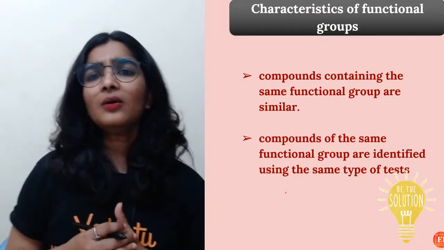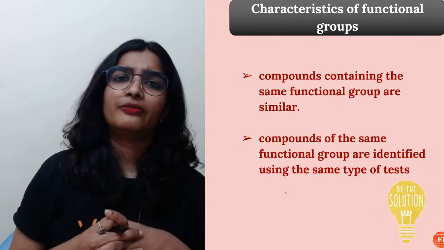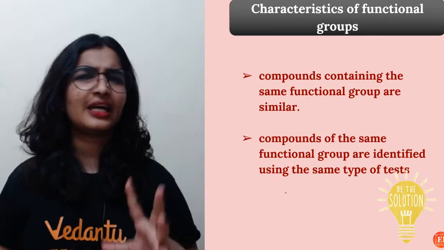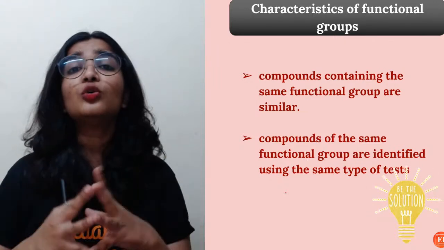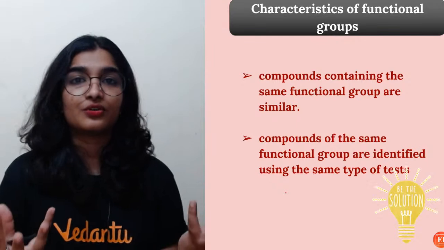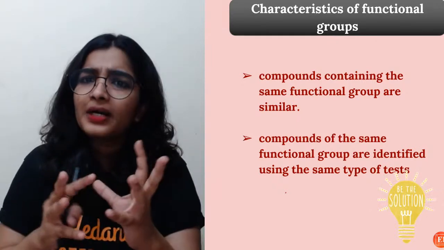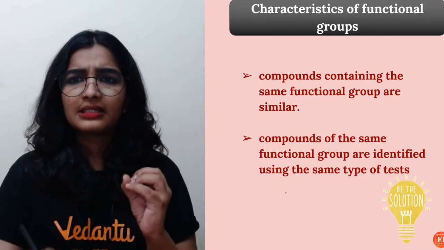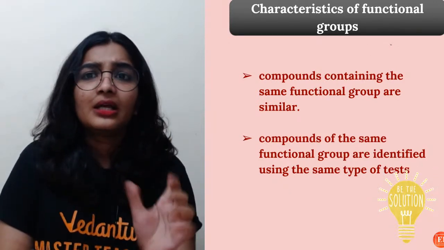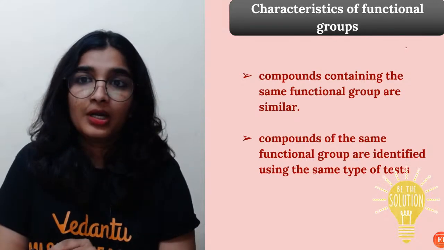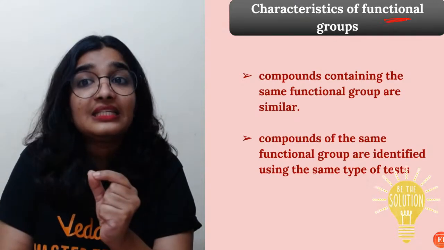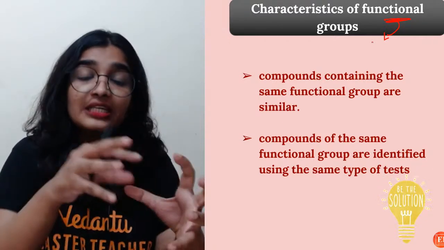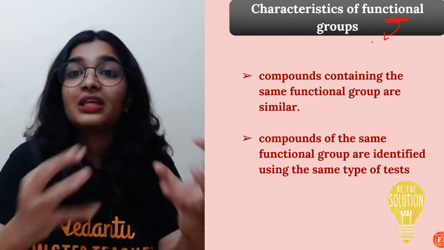Now, what are the characteristics of a functional group? For example, you have alcohol, carboxylic acid, esters, ethers, cyano, chloride, bromide, so many functional groups. Then what are the characteristics of functional groups? Compounds containing the same functional group are kind of similar because, try to understand, they all have the same functional group, and we just discussed that these functional groups are the atoms which give them some specific chemical properties.